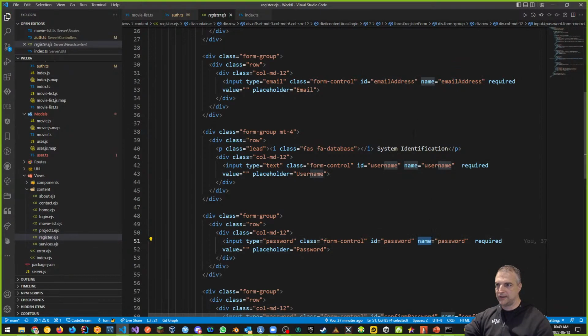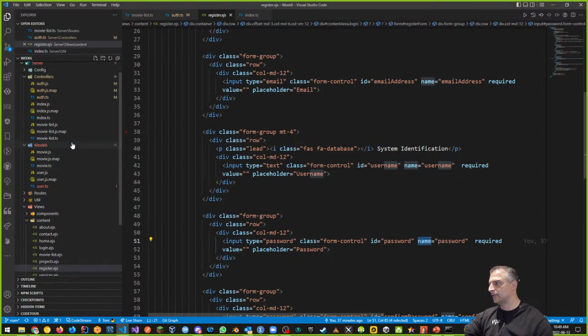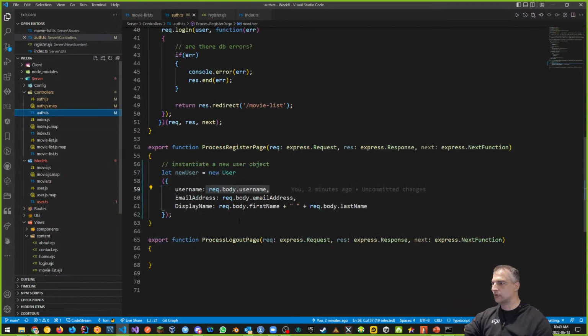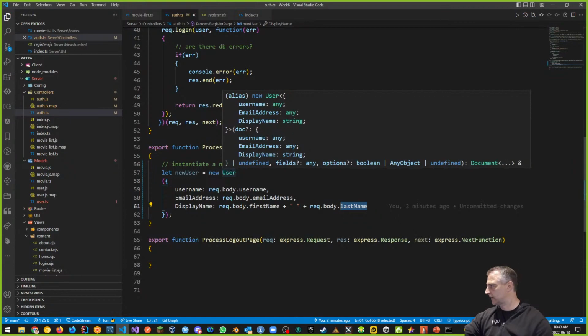So all of these name attributes in my HTML elements are the variable names that are going to come across on the back end. That's where I got that from. If I go back to my controller, that's where all these came from. These came from the form. They must match the form. If they don't match, then you're going to get empty information inside of your object. That's what's going to happen.